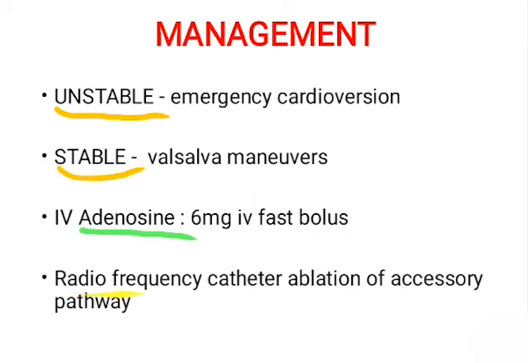If the patient is having an accessory pathway that can be found out, we must go for radiofrequency catheter ablation. Ablation of that particular tract will abolish the re-entry mechanism, and thus the impulse will come back to normal.